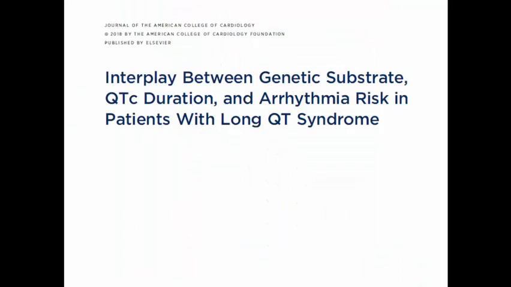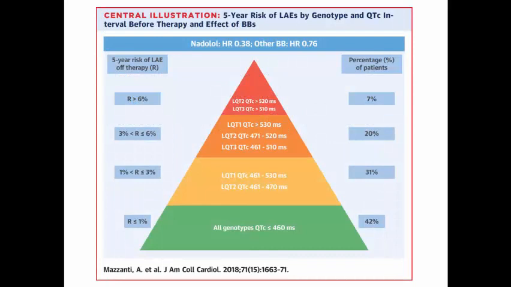You can check this reference here, whose link is mentioned in the description of the video, discussing the interplay between genetic substrate, QT duration, and arrhythmic risk. We can see in this triangle type 1, 2, and 3. We can see that type 1 is the most common one and the least risk of life-threatening arrhythmia of therapy, while it is increasing with type 2 and type 3, and they are less common than type 1.